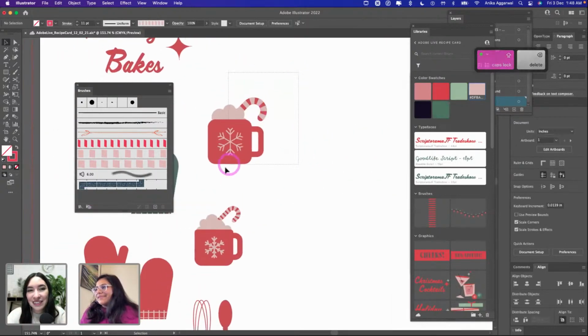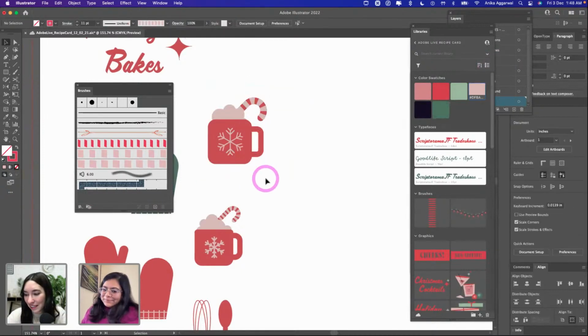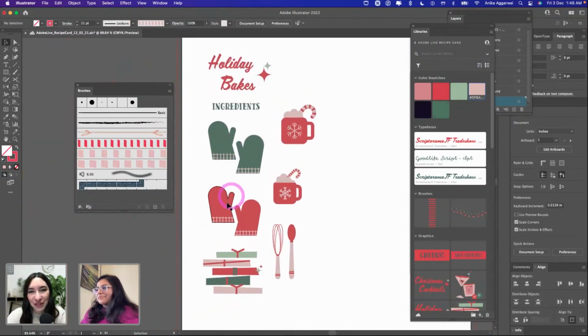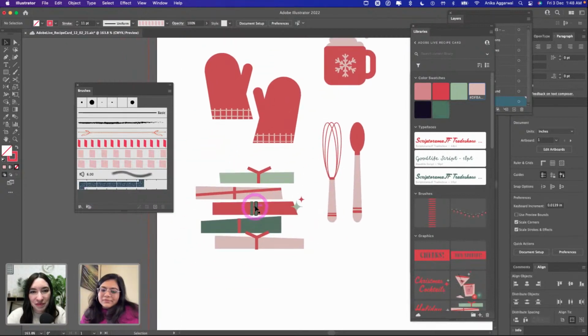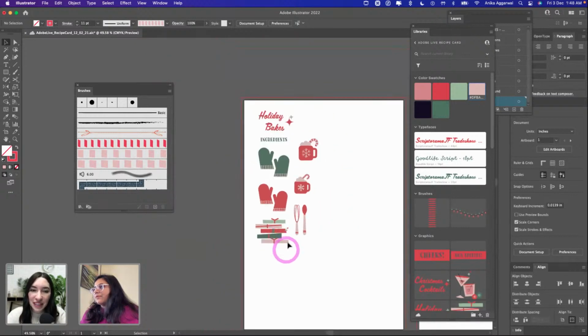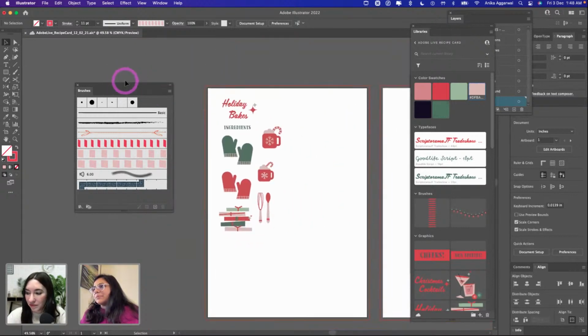But yeah, we just created this funky looking hot cocoa mug, I guess. Beautiful. And if you now observe carefully, it's just like painting and stuff. All of these are basically shapes. So now let's dive into actually creating the recipe card.